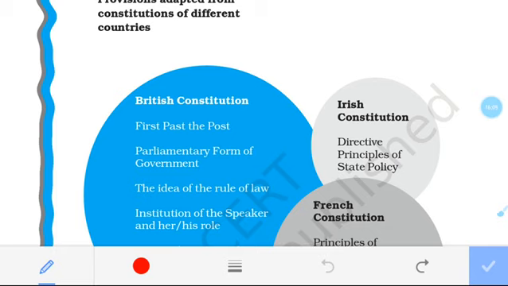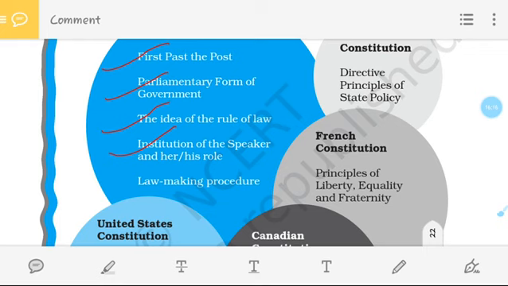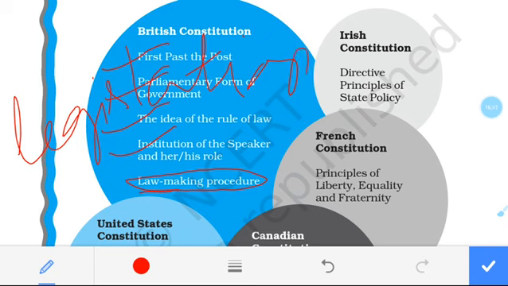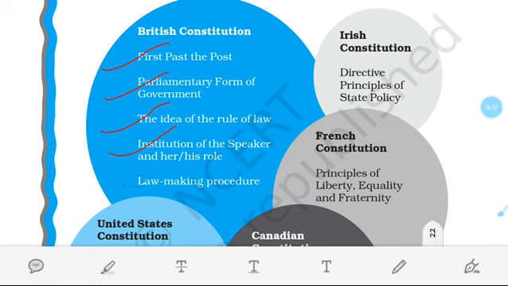So these things, the parliamentary ideal, rule of law and the institution of the speaker, are taken from the UK, as well as the law making procedure, meaning how we have to make the law. That is the concept of legislation, which is also taken from the UK. I hope you all understand what provisions we have taken. So the first past the post system, parliamentary form of government, rule of law, the speaker concept, and the law making procedures. This we have to know.